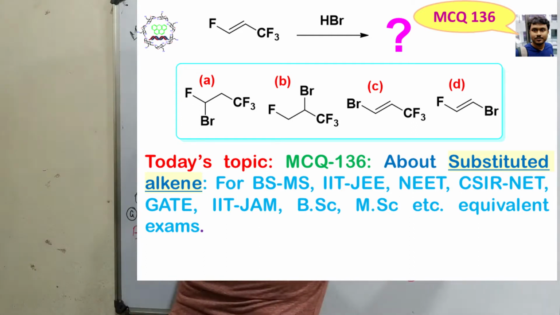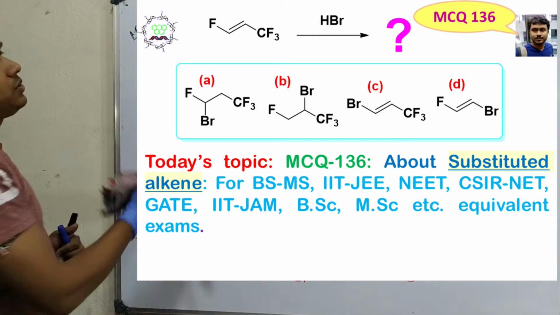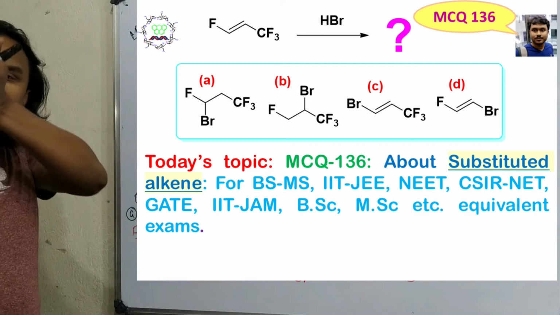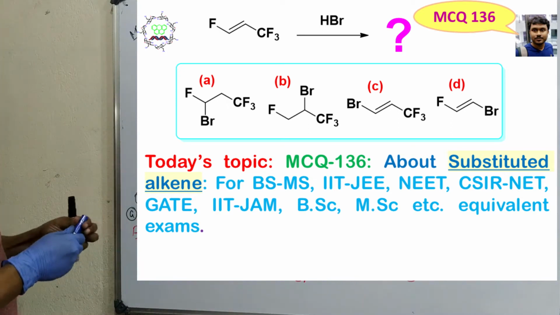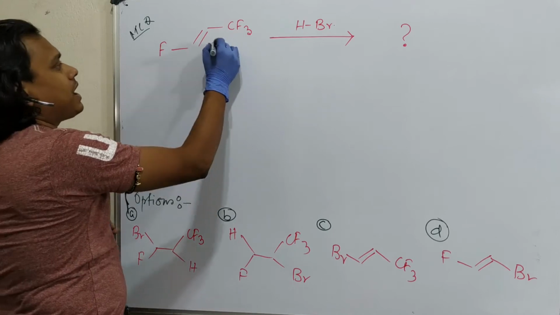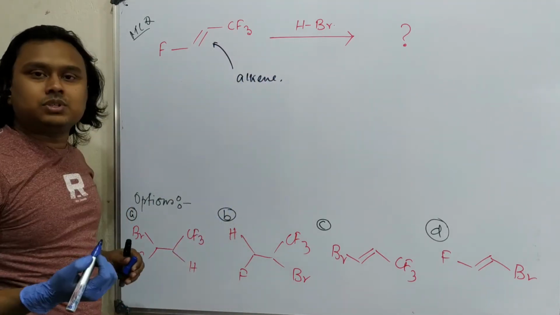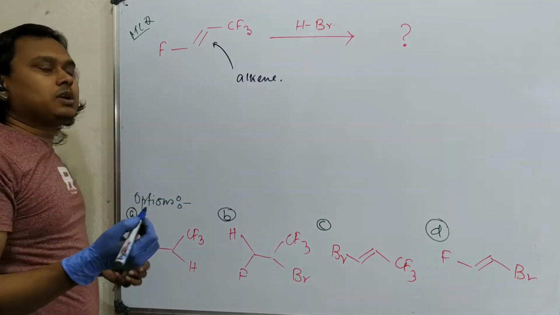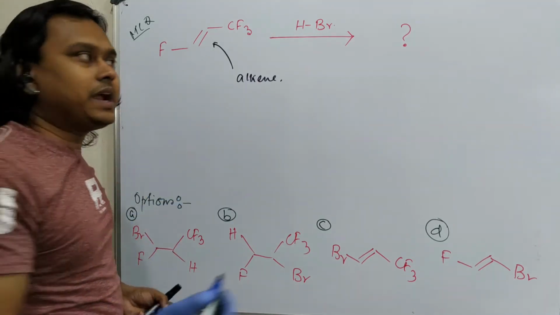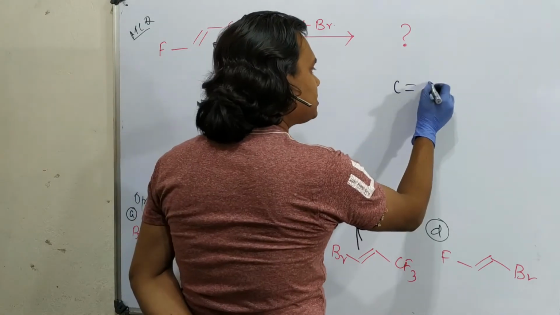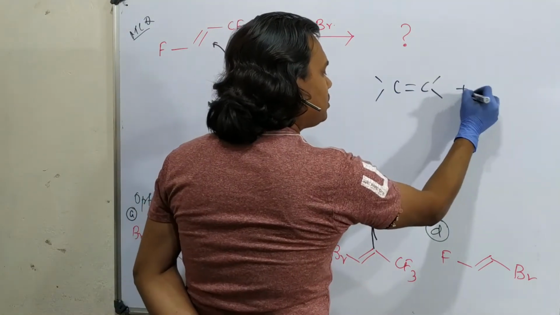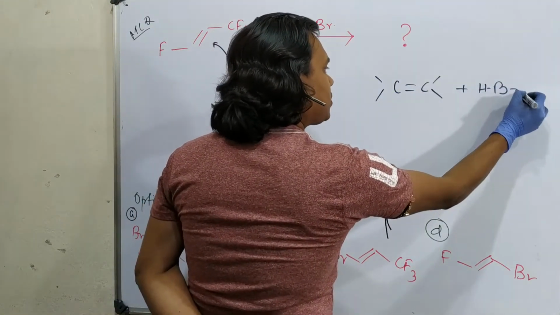So the question is, what is the final structure of the product? Simple, just look at the molecule. This is actually an alkene, and we know that an alkene reacts with HBr, meaning hydrogen bromide addition to an alkene. What typically happens if you react this alkene with HBr?